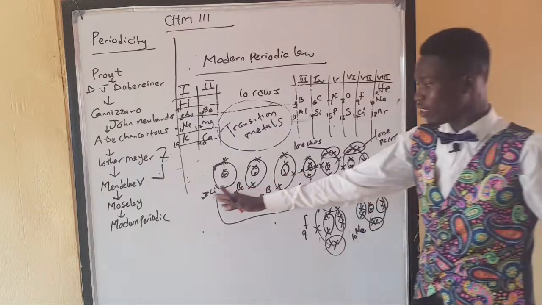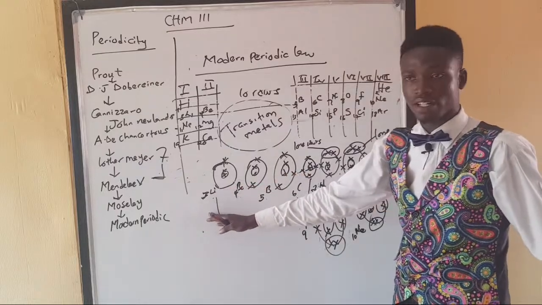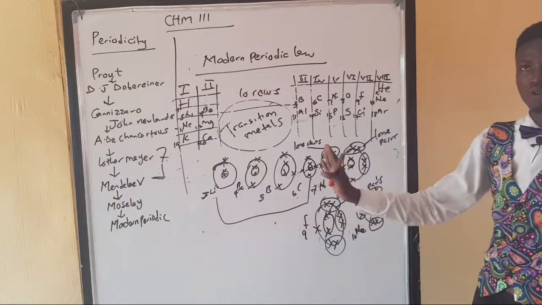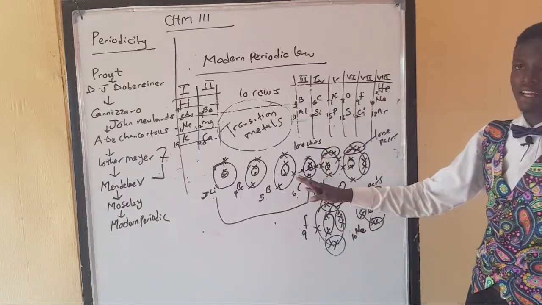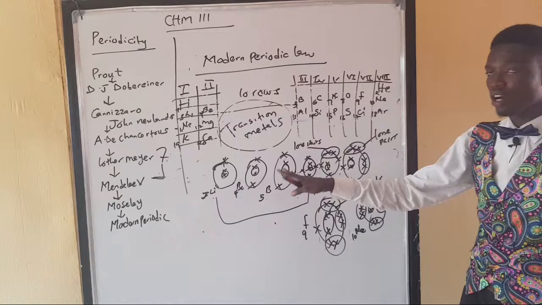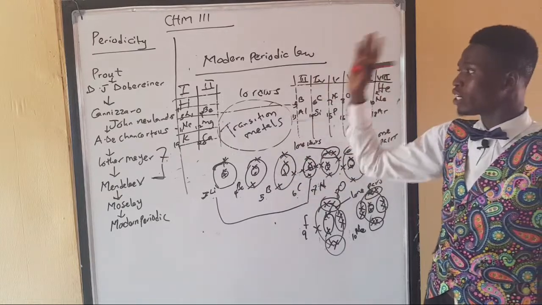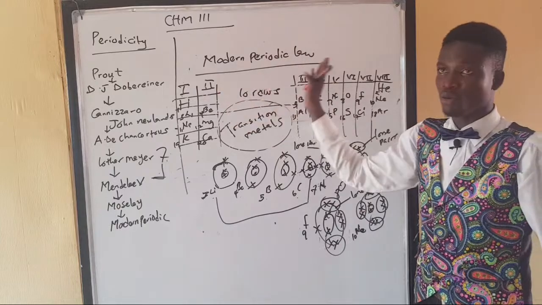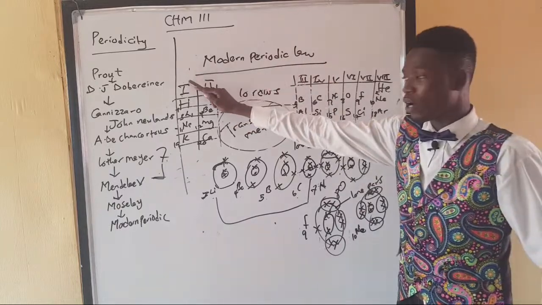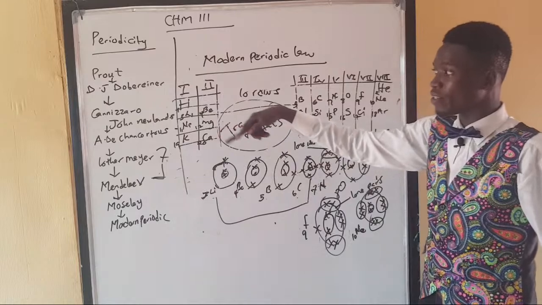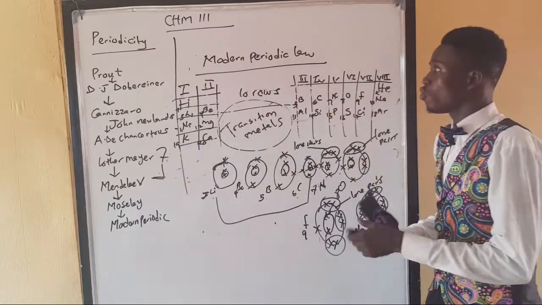From group 1, which we have lithium representing them, to group 4, there's no lone pair. And that's why you can say that whenever there's no lone pair on an atom, those atoms will be bonding the number of bonds of their groups. That means everybody in group 1 likes to bond 1 bond. So you'll have been seeing hydrogen in association with other elements.